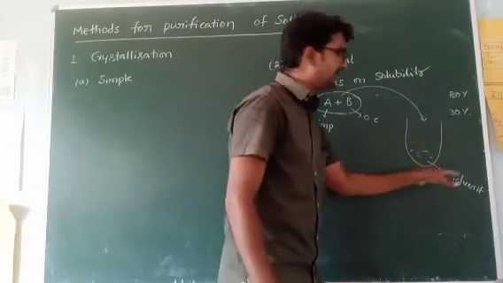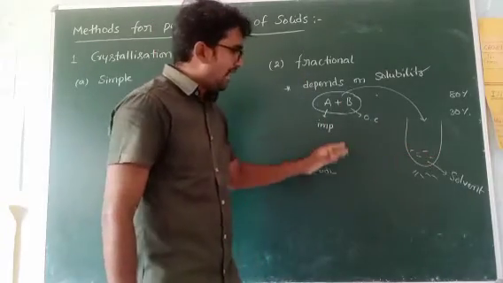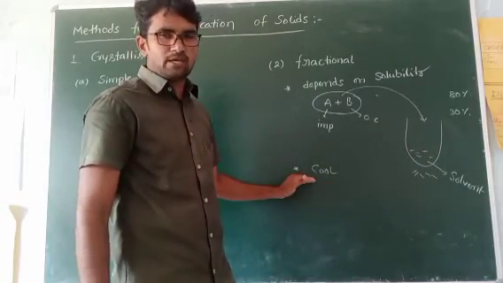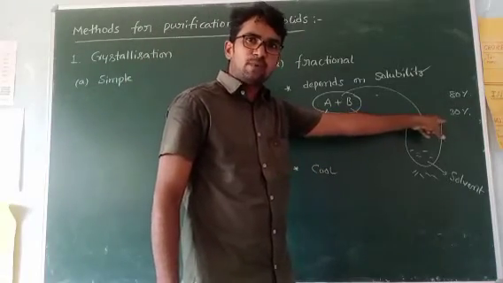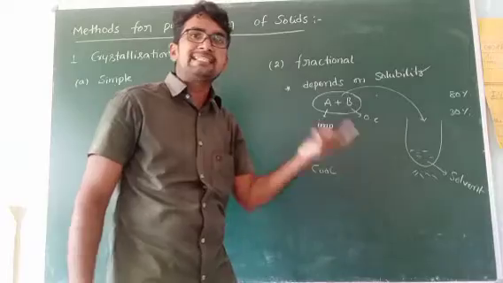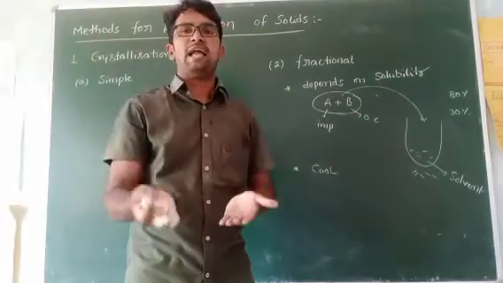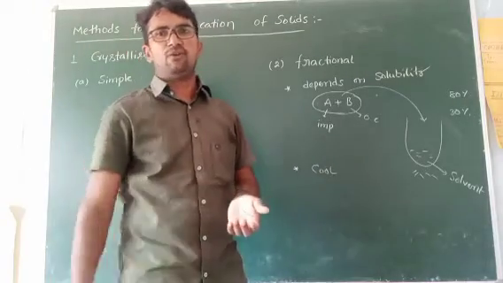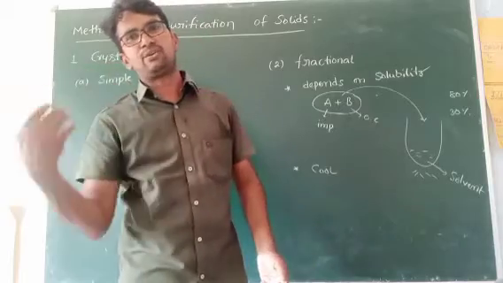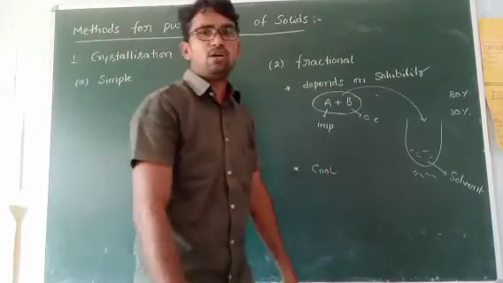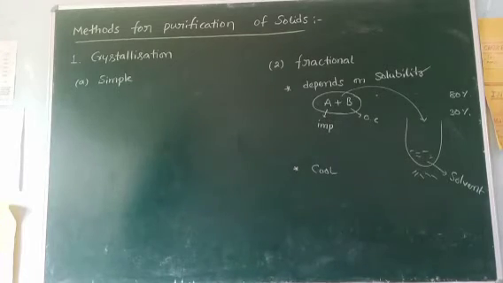Actually, these are all present in the liquid state. After the heating process, only liquid is present. After heating, just cool the total content. The substance which is less soluble crystallizes first. Crystallizes means it is converted to solid and floats on the liquid. We can separate it. After the separation, we can again cool that liquid. The second part is also separated. This is about fractional crystallization.